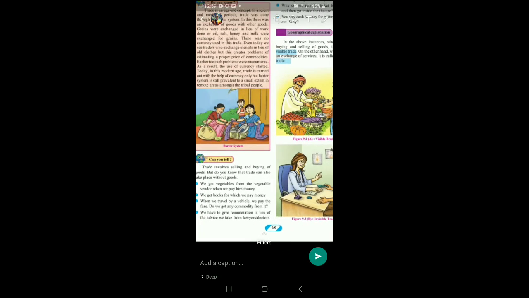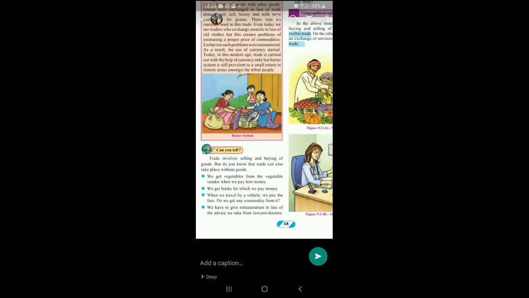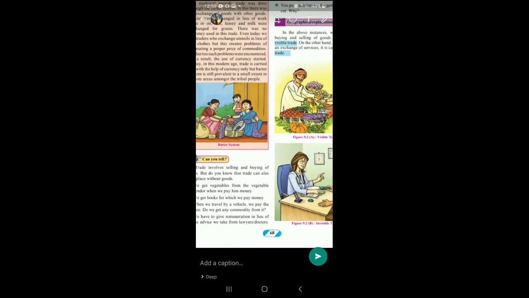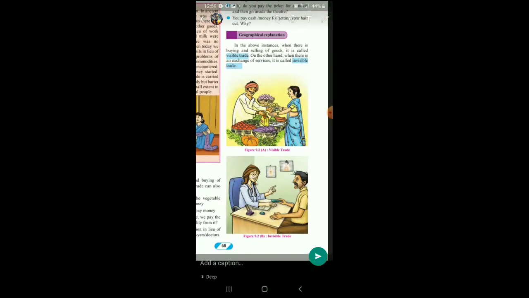Students, below that picture, can you see the 'can you tell' question there? But this 'can you tell' is not there in the new syllabus. According to the reduced syllabus, this part is omitted. So we move ahead to the other side of the page. Geographical explanation. We come to that part.